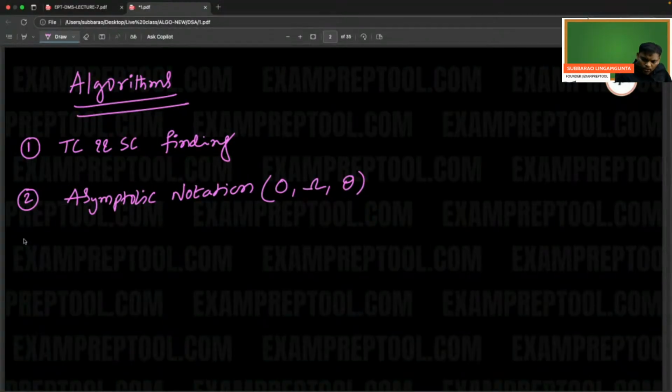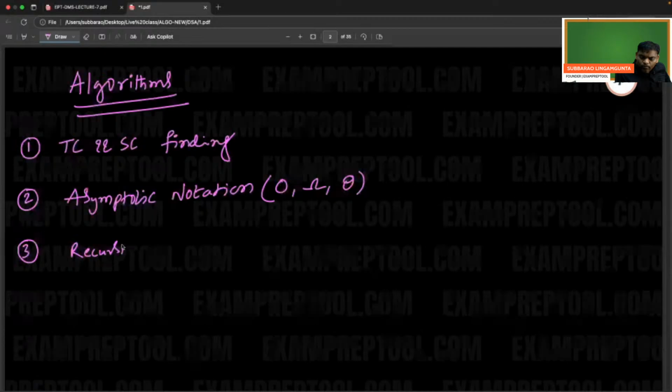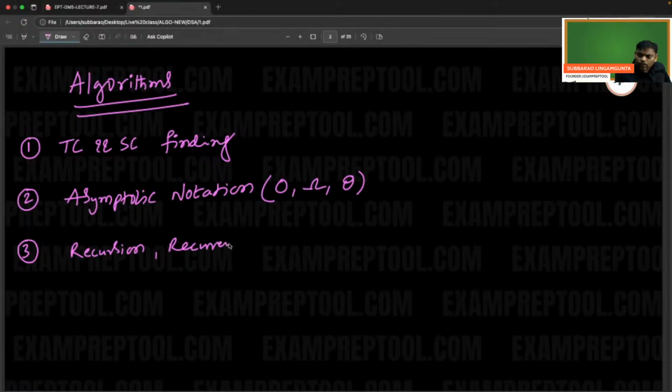Next, the third one, we are going to discuss recursion. This is a major one. Recursion, recurrence relation. Next, recurrence relation solving.